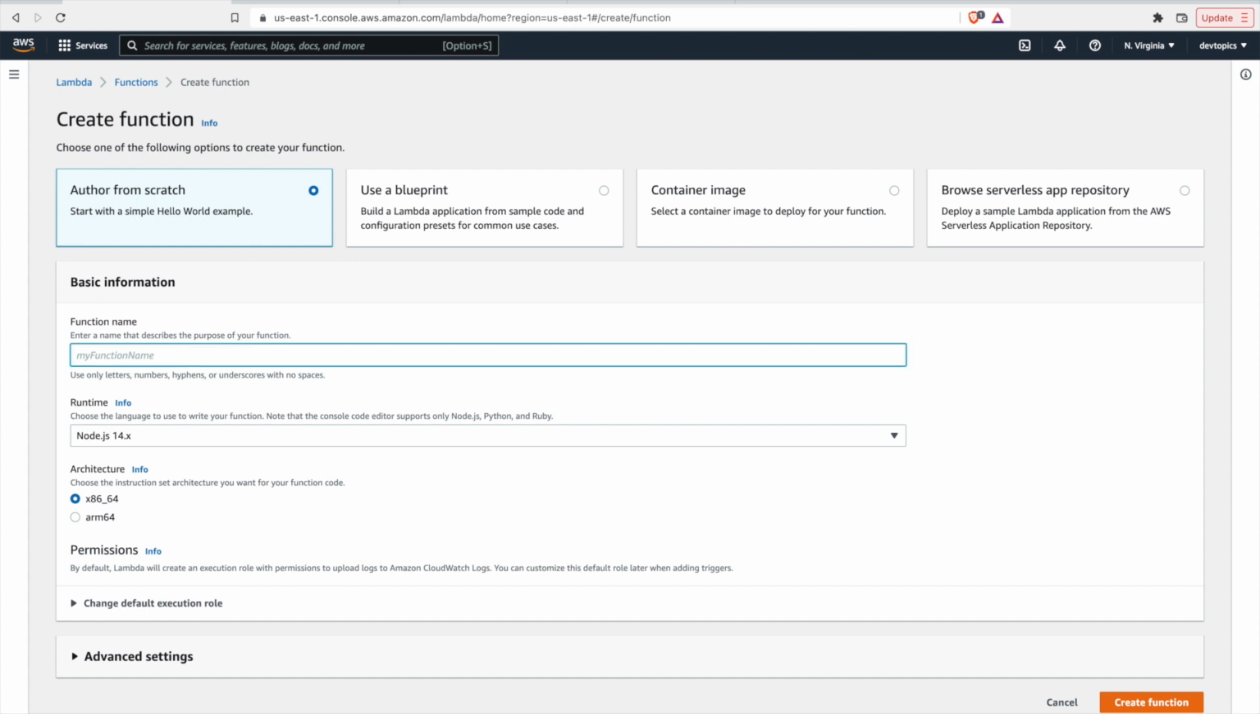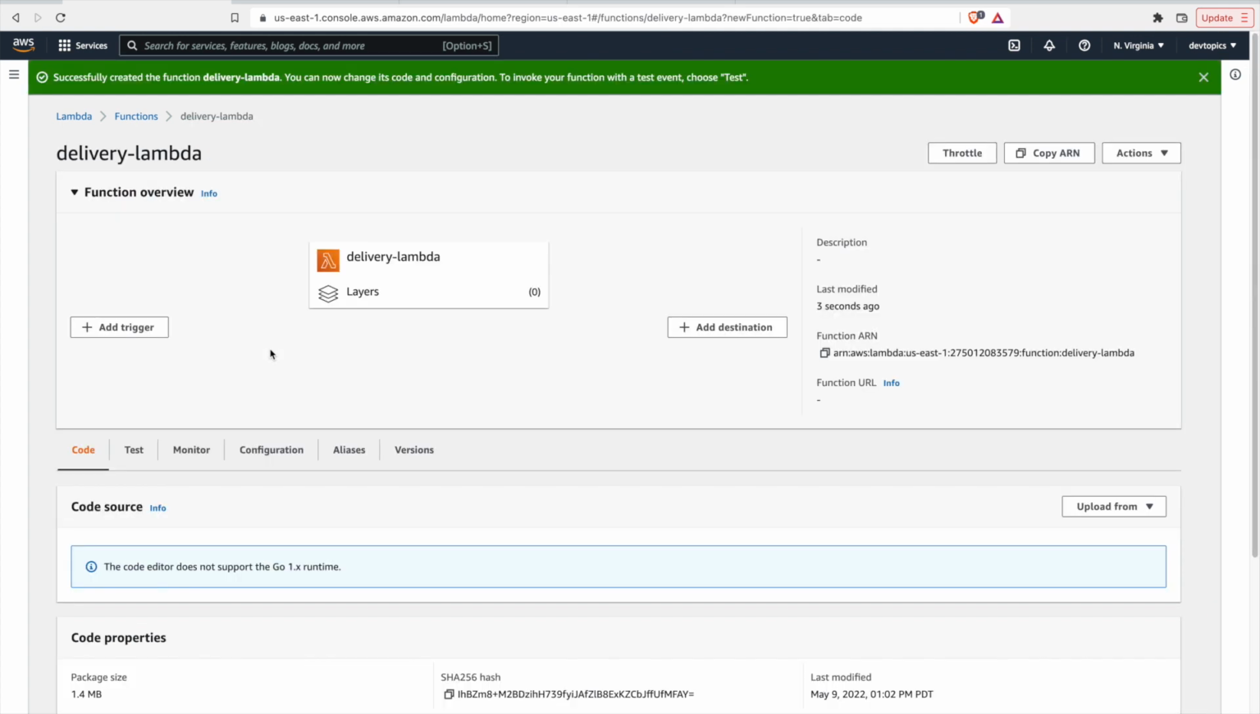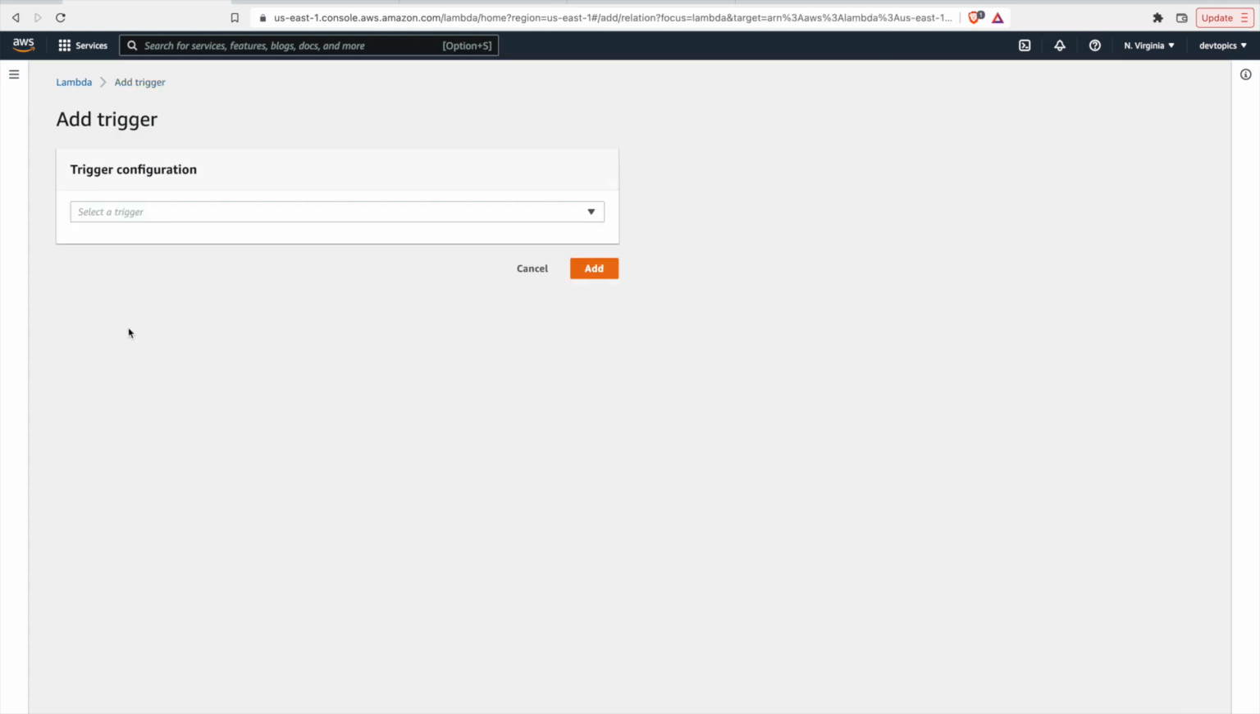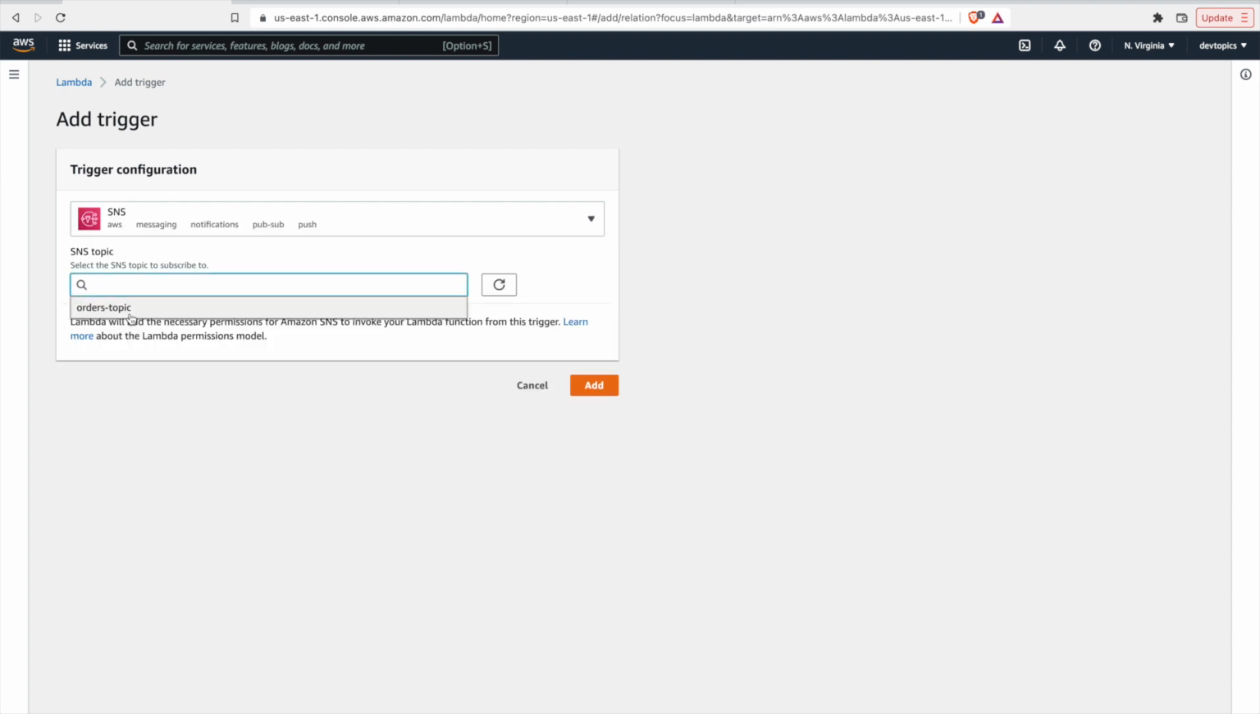Author from scratch. I'm going to do delivery Lambda. So this hypothetical Lambda would handle deliveries. It would consume the message whenever users order, and it would start the delivery process. So it would start shipping, maybe print a shipping label, etc. Okay, so we'll create the function. All right, so the function's been created, and we can add a trigger just right here. So if we click add trigger, select trigger, we'll do SNS, and here's our orders topic. So we are now subscribing this Lambda to consume messages from orders topic.